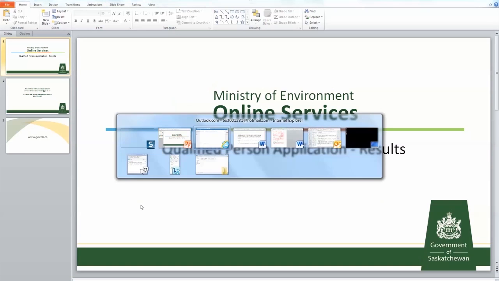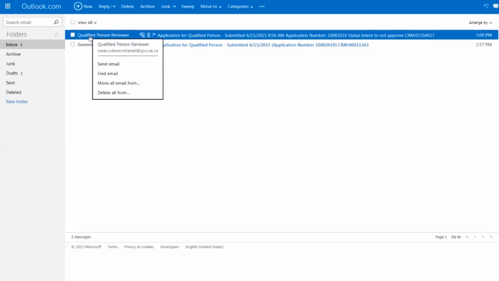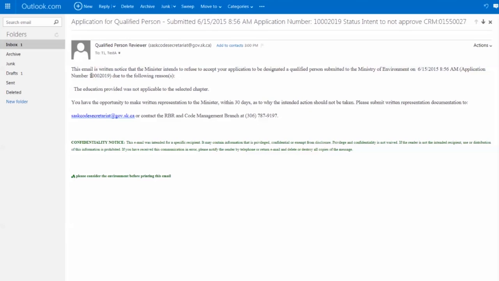To begin, I'll go ahead and open up my email to find that there's been an email received from the qualified person reviewer. We're going to go ahead and open up that email and read its contents. So it reads, "This email is written notice that the minister intends to refuse to accept your application to be designated as a qualified person due to the following reasons. The education provided was not applicable to the selected chapter."